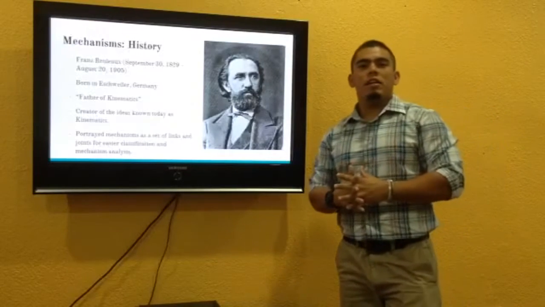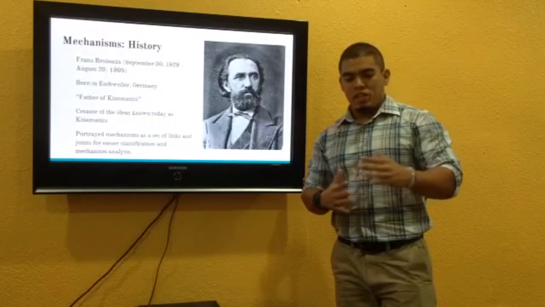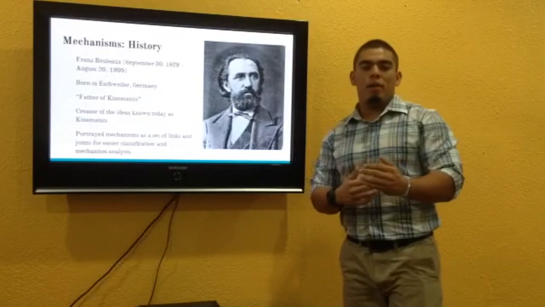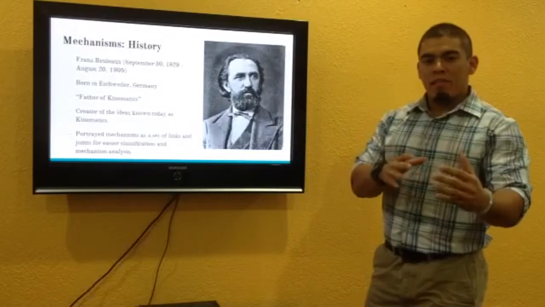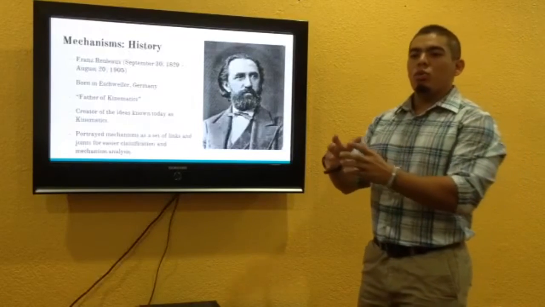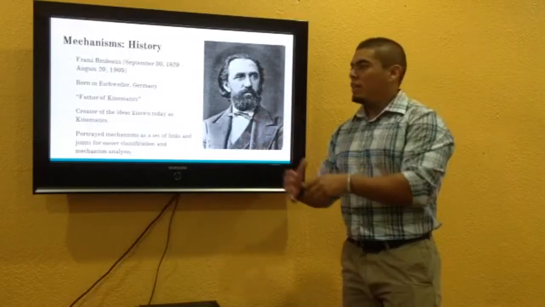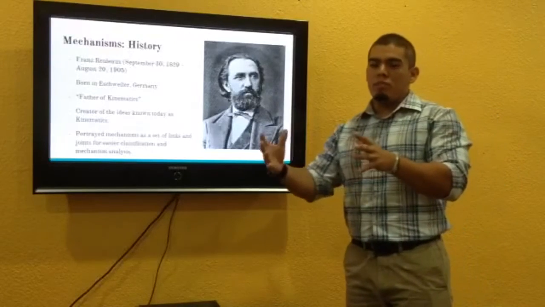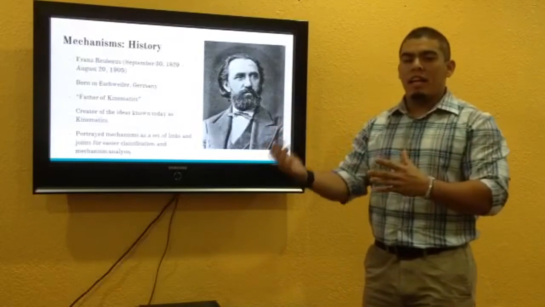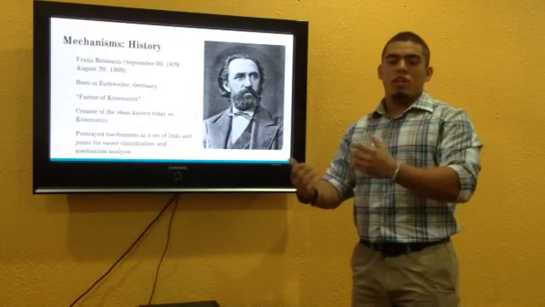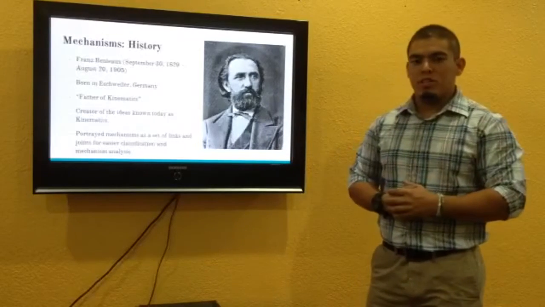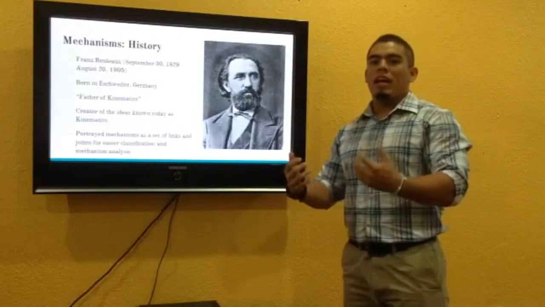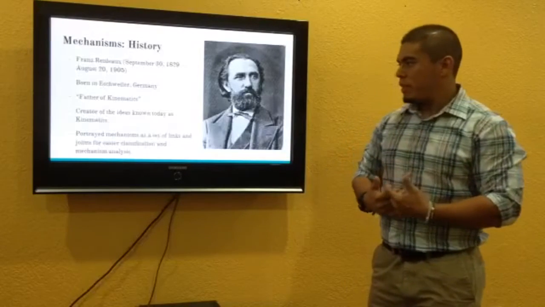He changed the mindset of thinking about mechanisms in terms of levers and pulleys to looking at them as rigid bodies that are links and joints. Links are all rigid bodies, so it makes it easier to analyze motion and to study velocities and accelerations, and the joints are what connect these rigid bodies together.